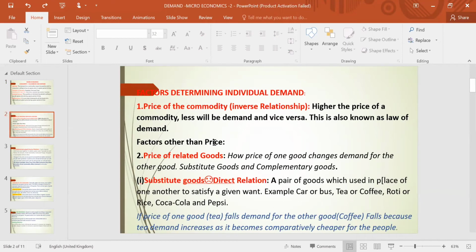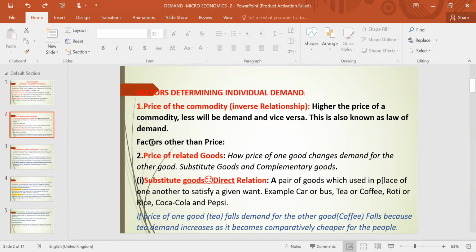The reason is that at low price, with the same amount of money, people can buy more. And those people who were earlier not able to buy at a higher price can also buy, so demand will increase. And the law of demand is based on this. The relationship between the price of a commodity and demand is known as the law of demand. But there are other factors also which affect demand.